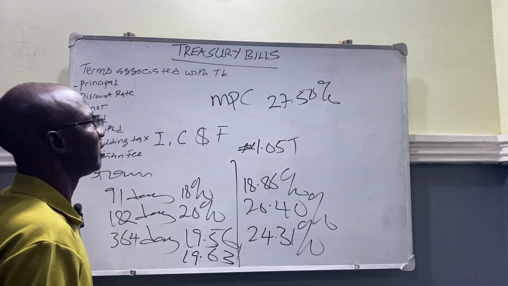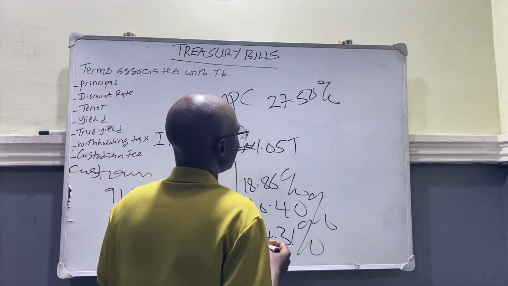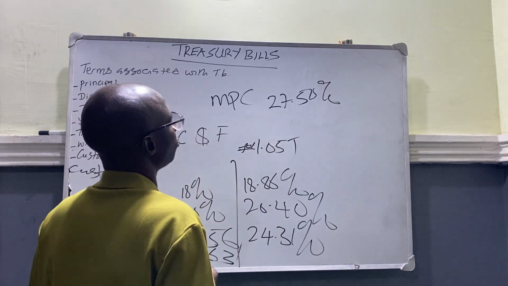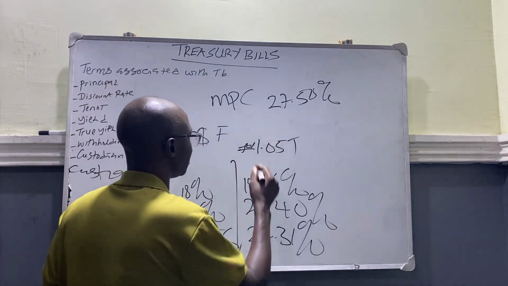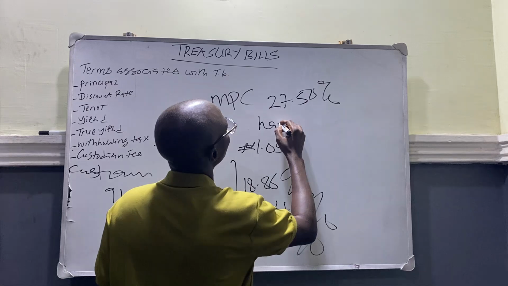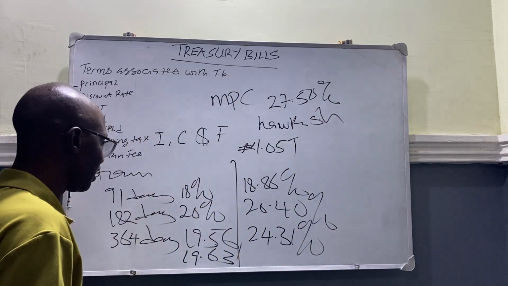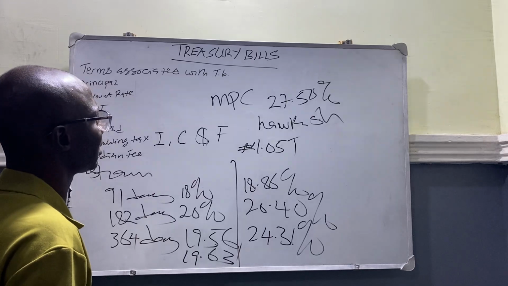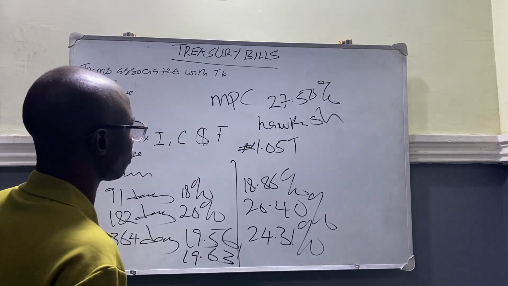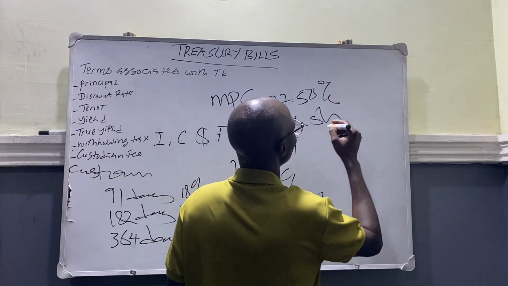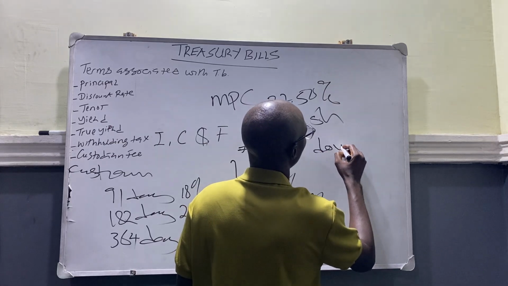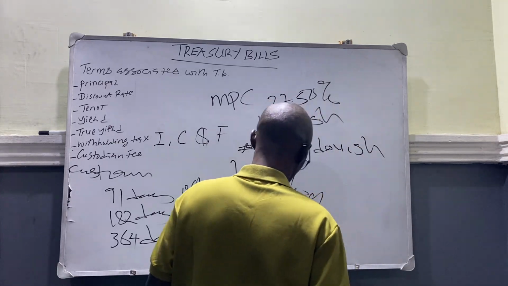reducing, because before now what they were doing was tightening of the monetary policy, which we call hawkish. They maintained a hawkish monetary policy. But in this era that inflation is a little bit easier in the month of April, they may likely return to what is called a dovish monetary policy.